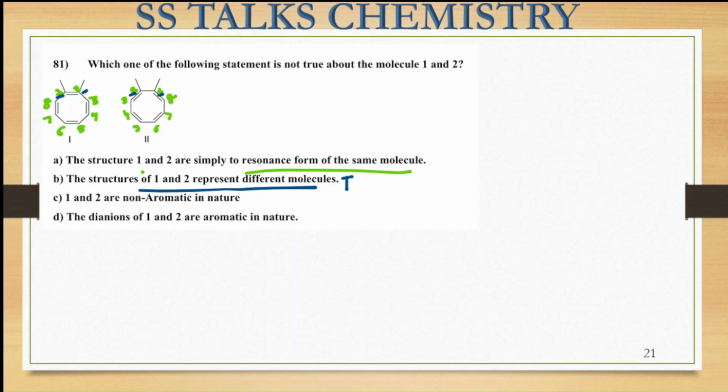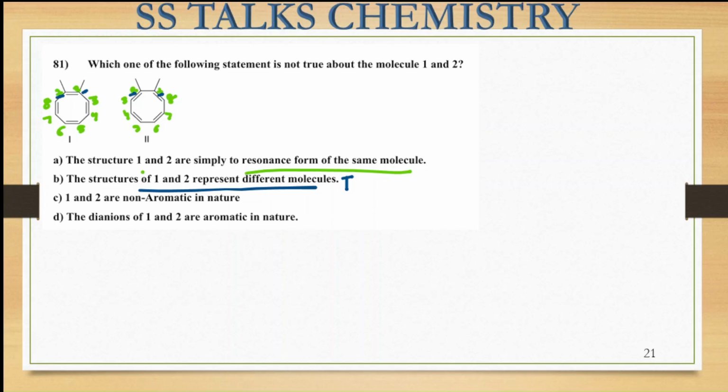This statement is the true one because the alkene position in the first molecule is between 1 and 2, 3 and 4, 5 and 6, and 7 and 8. These double bonds are present, but in the other, the substituents and alkene positions are different. So these are different molecules.